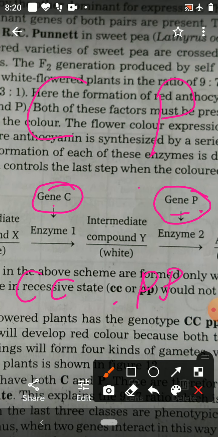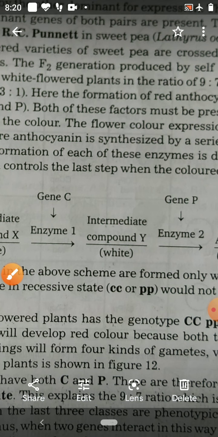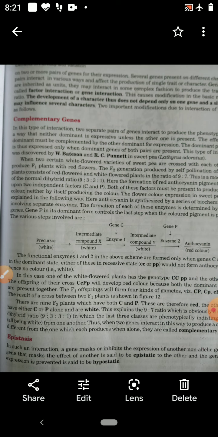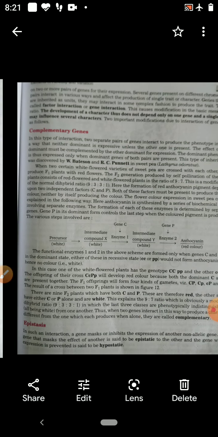So here, two white flowered plants were crossed. So you can see there are two white flowered plants.